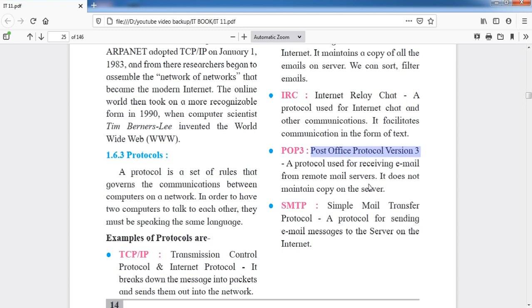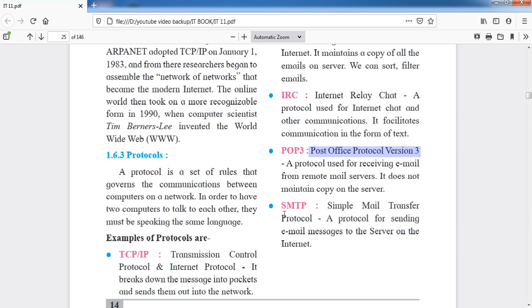The protocol that manages those emails is the Post Office Protocol. It does not maintain a copy on the server, so once the message is sent, there will not be any copy of that email on the server.